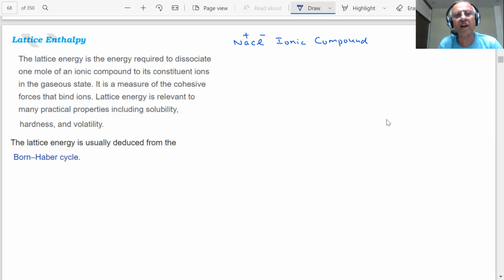When we talked of the enthalpy of formation, what is enthalpy of formation? When 1 mole of a substance is formed from its elements in the standard state, then enthalpy of formation means heat is evolved.